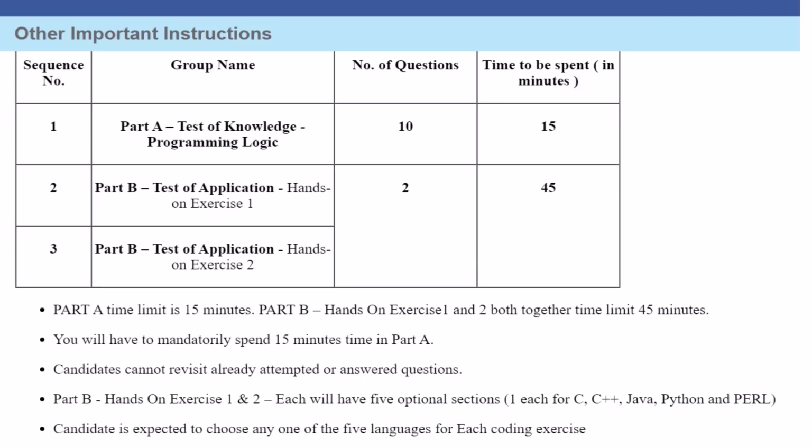The languages, now this is a very important thing I would like to share. Although it's written that there will be only 5 programming languages, C, C++, Java, Python, Perl, students who have given IRC and went through that programming section saw that for Python, 2.7 and 3 both were available. So this is a good thing, but since it was only available in that mock, it is not clear that we will actually be getting to code in Python 3, or it will be as always Python 2.7 only, but in the mock Python 3 was available.